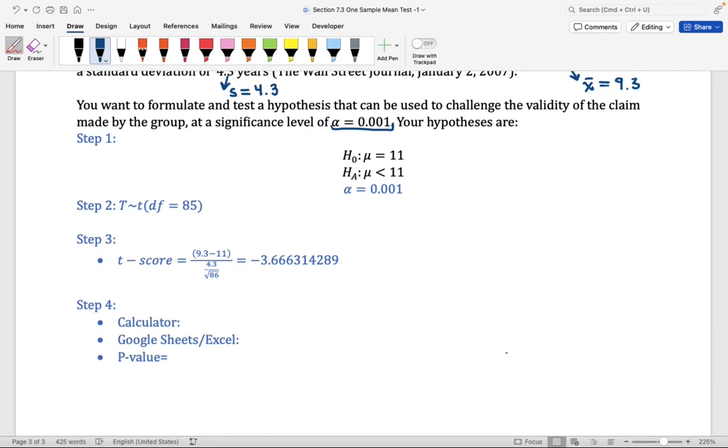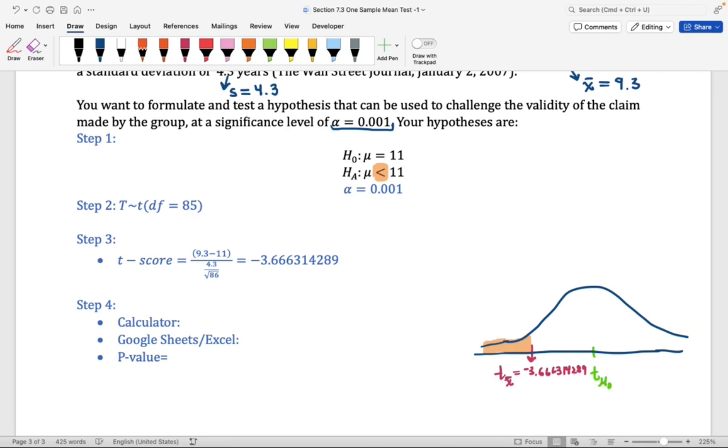Let's go ahead and visualize the t-distribution. At the center, we have the t-score corresponding to mu naught. In this case, again, mu naught is equal to 11. Now, we found the t-score equal to negative 3.67 if I round to 2 decimal places. This t-score is on the left-hand side of the mean of the distribution. So let's just go ahead and label the t-score here. And I'm going to write t-score corresponding to our x bar. And I'm going to write the value that we got. We are conducting a left tail test. We're wanting to find the area to the left of the t-score we found in step 3.